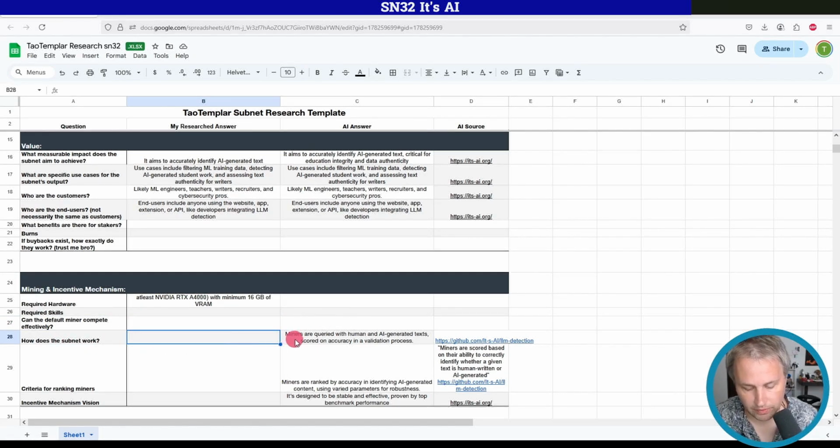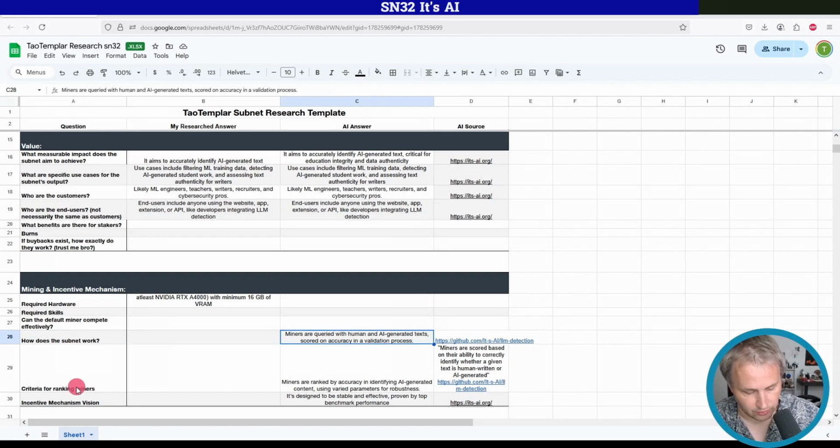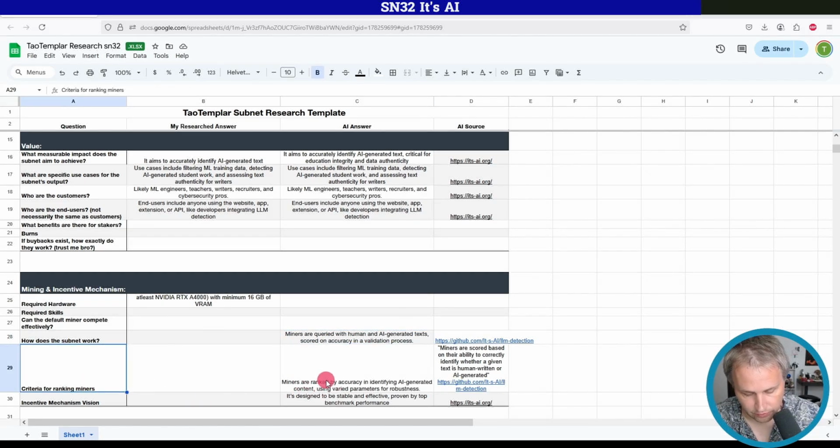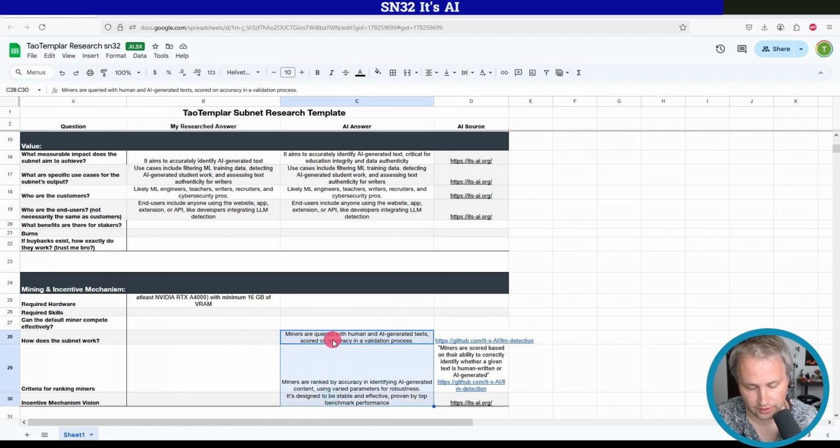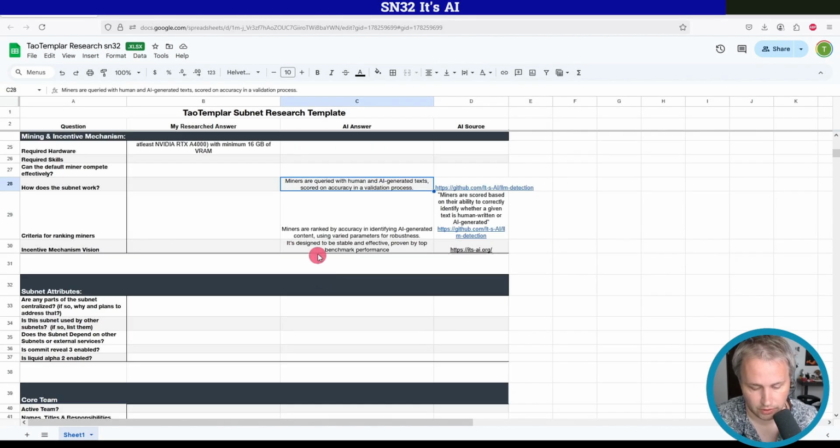How does the subnet work? Miners are queried with human and AI generated text and scored on accuracy and validation process. Criteria for ranking miners: miners are ranked by accuracy in identifying AI-generated content by using varied parameters for robustness. And the incentive mechanism vision here, it's designed to be stable and effective, proven top benchmark performance. So I don't know if I really understand the incentive mechanism well enough here to put in my own research answer, but that's fine. This is kind of a good general high level, so I'll leave that there.